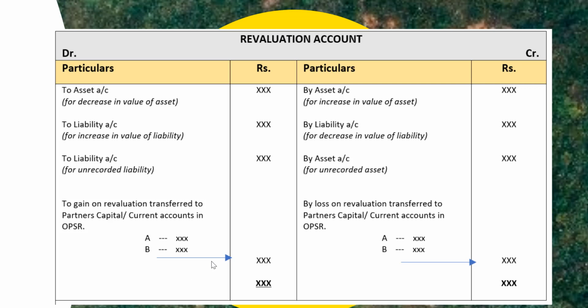On the other hand, where the debit side is greater than the credit side, we will get a loss on revaluation of assets and liabilities, which will again be transferred to partners' capital accounts or current accounts in OPSR, or the old profit sharing ratio. So again here I have divided the loss among two partners A and B in their old profit sharing ratio.